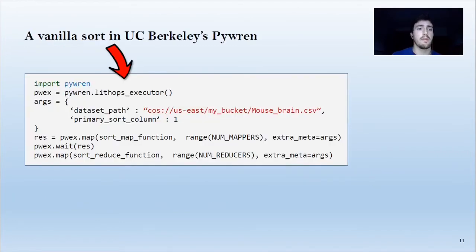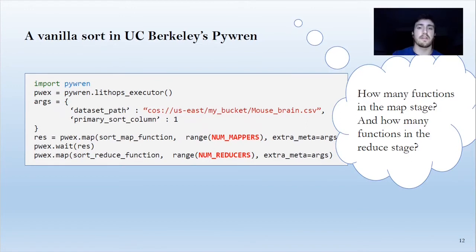How would we implement a vanilla sort in the original PyWren from UC Berkeley? Well, we'll need to specify the map function and the reduce function with calls to the map primitive of PyWren, and the most important part, we will have to specify the number of mappers we want to use and the number of reducers we want to use. That is the key point of this work.